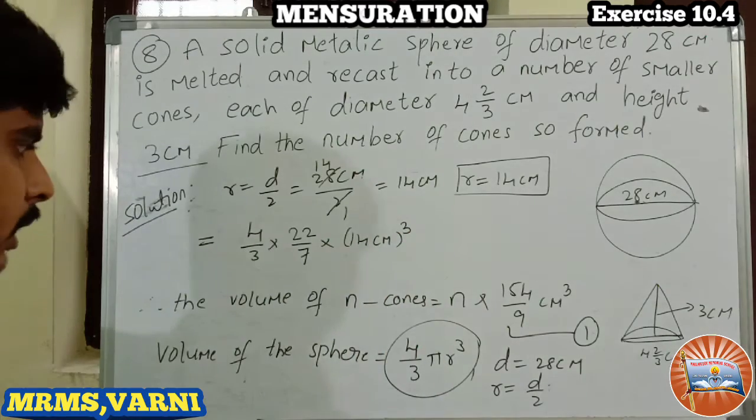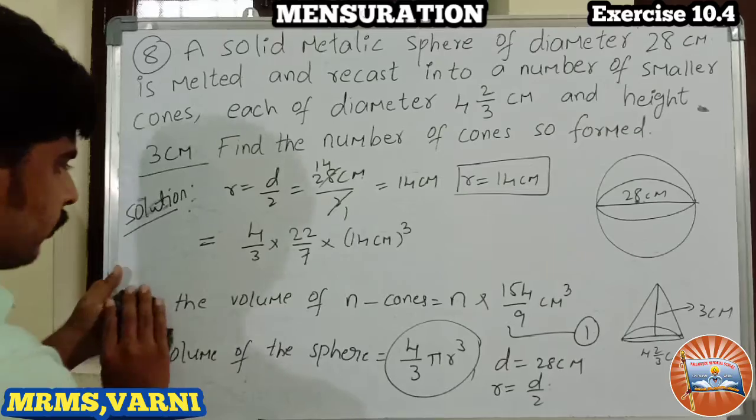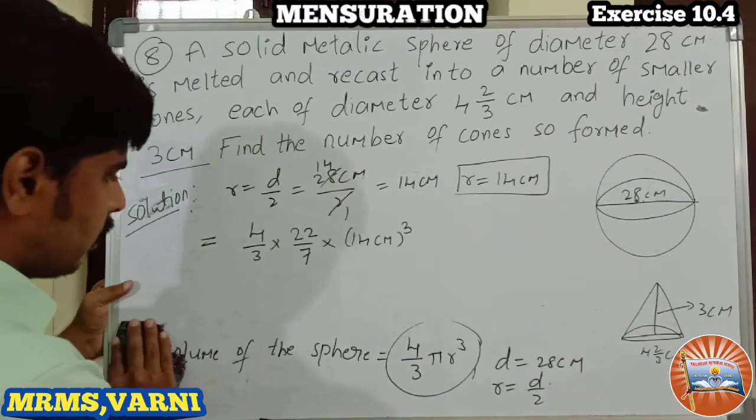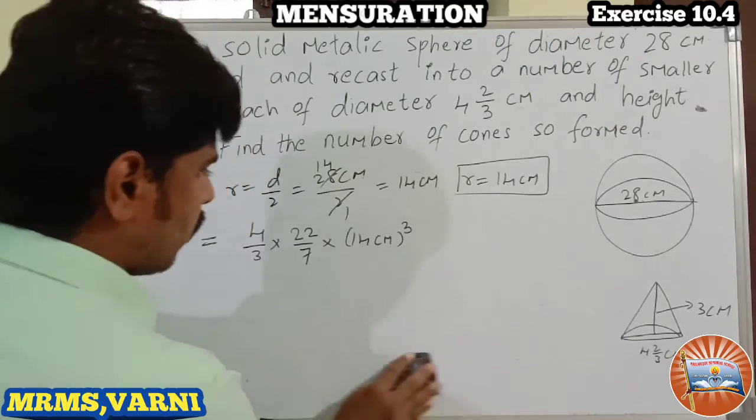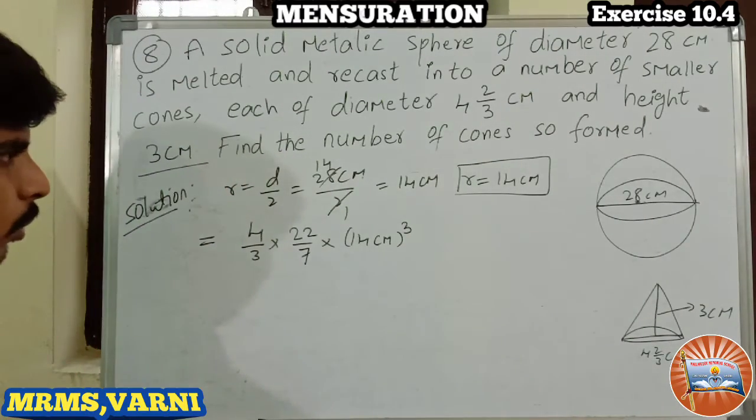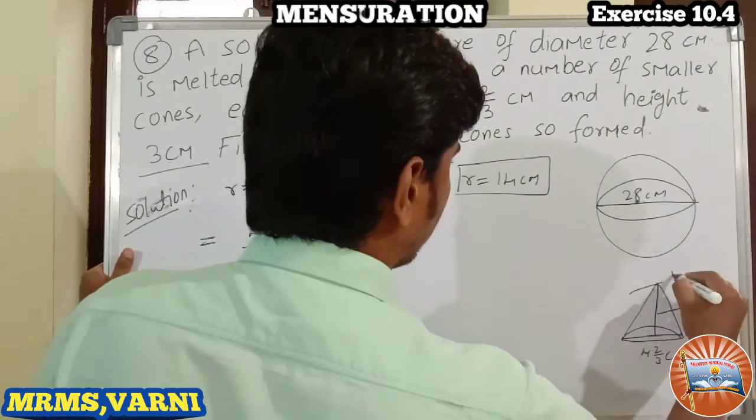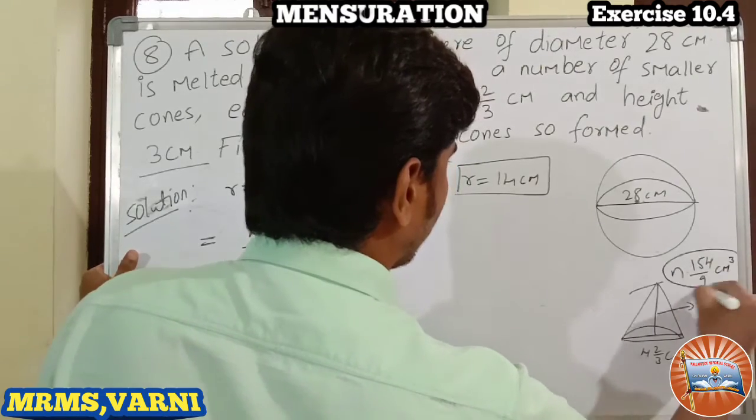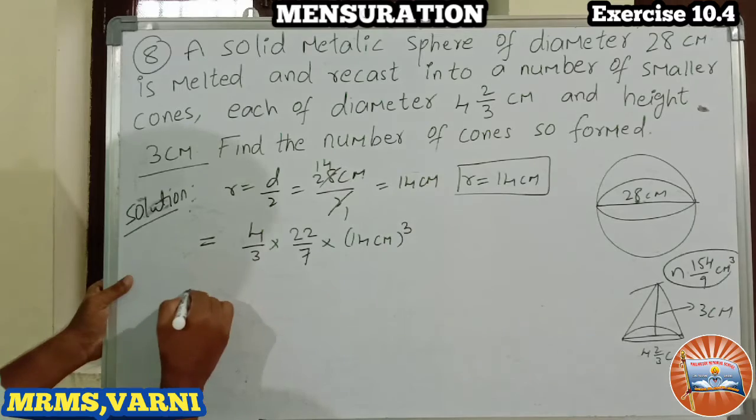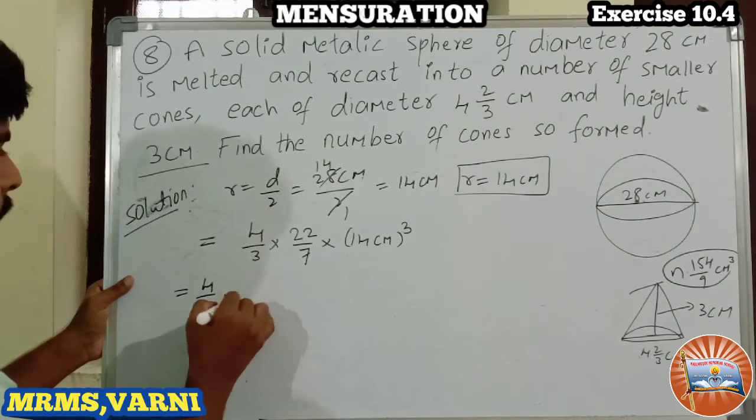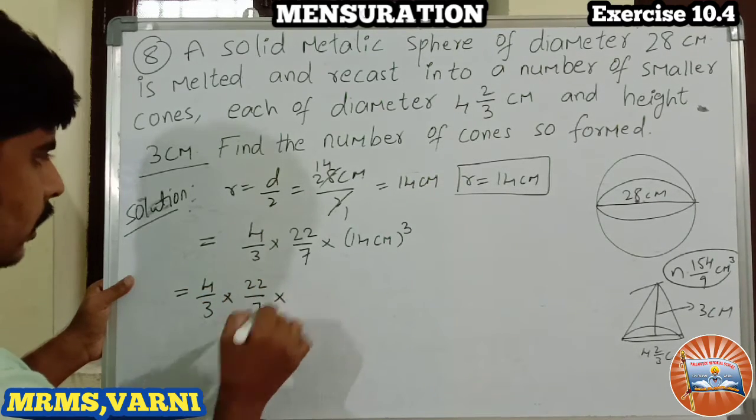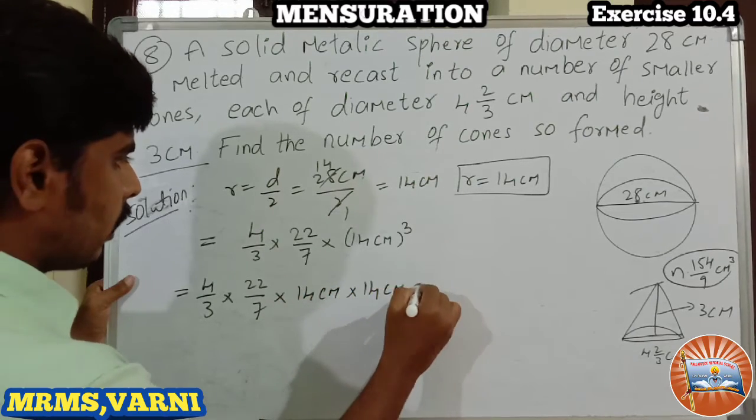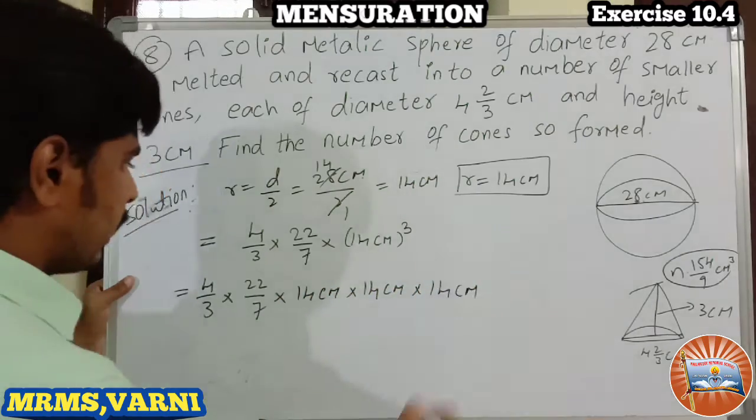Okay, shall I erase this? Yes. Right, so value of the n cones, n into 154 by 9 centimeter cube I am writing here to remember that. Right, okay. So 4 by 3 into 22 by 7 into 14 centimeter into 14 centimeter into 14 centimeter.